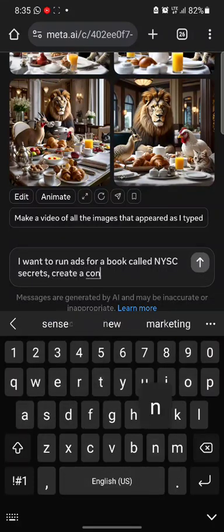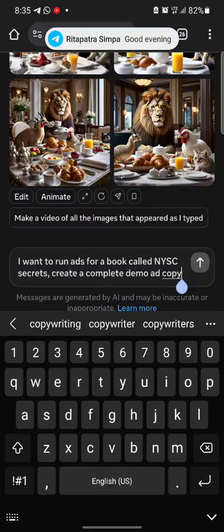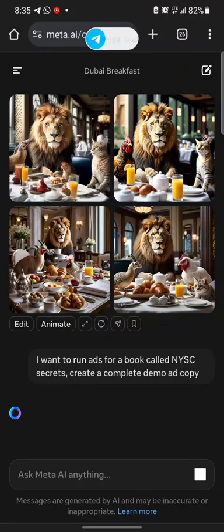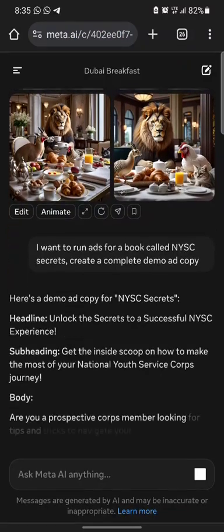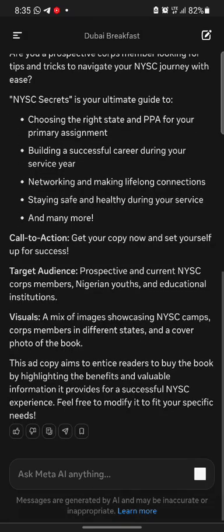Create a complete demo ad copy. Understand? So you can see it can also help you write copies. And all these AI tools are just the same.